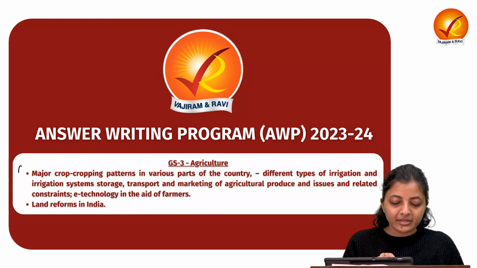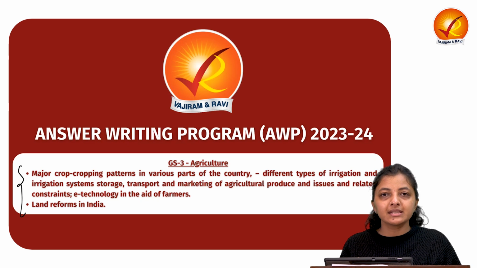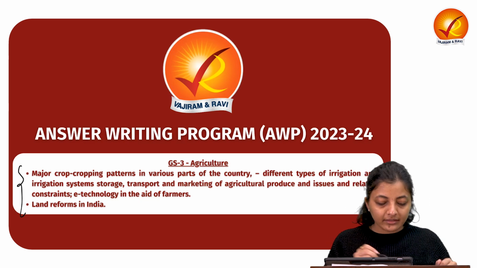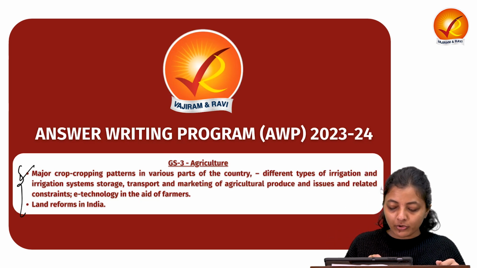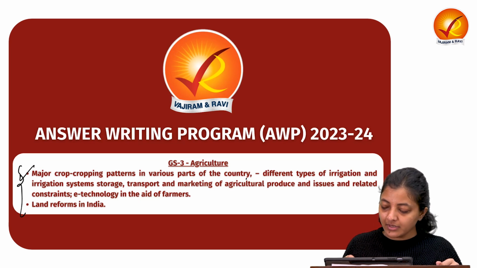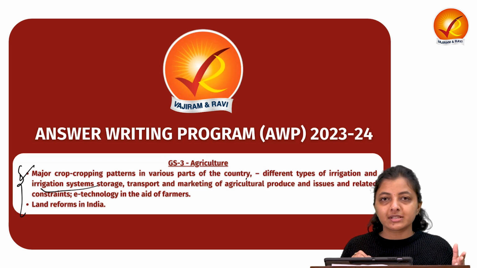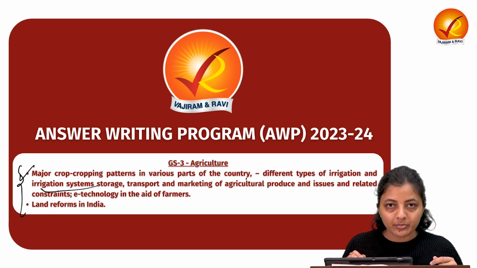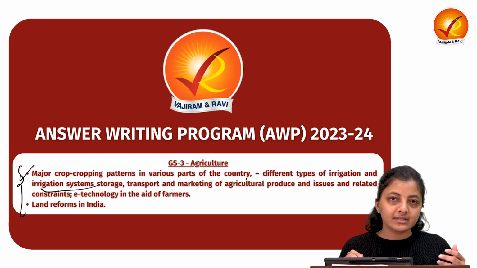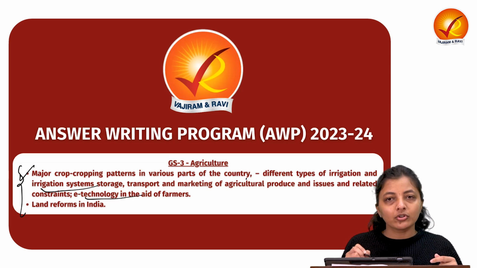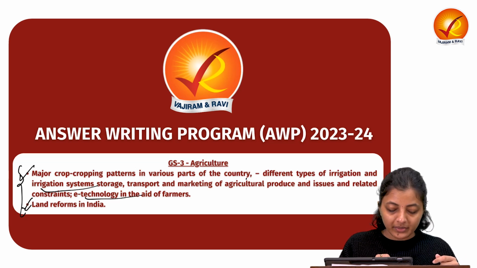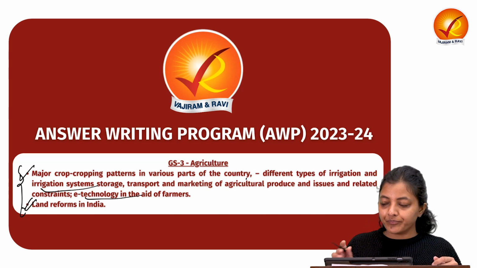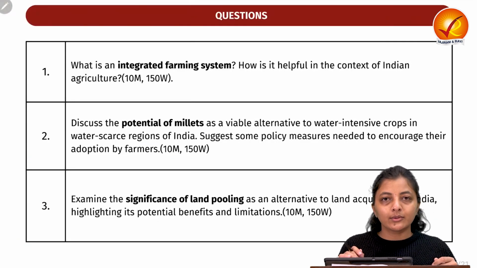So today we will be discussing three questions from the GS3 agriculture portion, and the topics are major cropping patterns in various parts of the country, different types of irrigation and irrigation systems, storage, transport and the marketing of agricultural produce, and some constraints related to that, e-technology in the aid of farmers, and the second topic is land reforms in India. So let's take an overview of all the three questions.